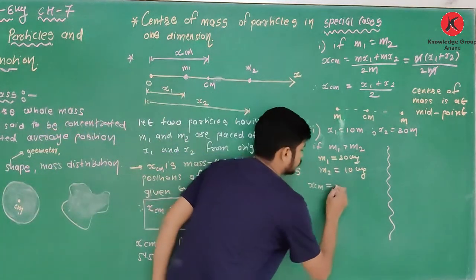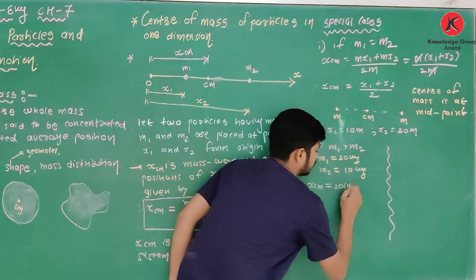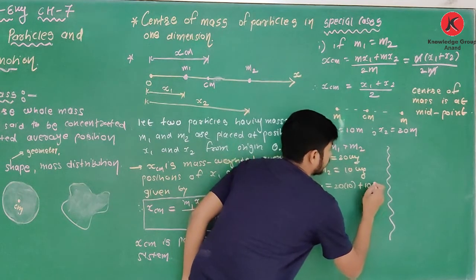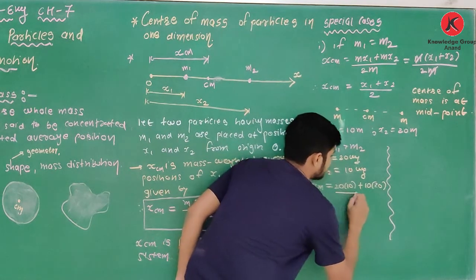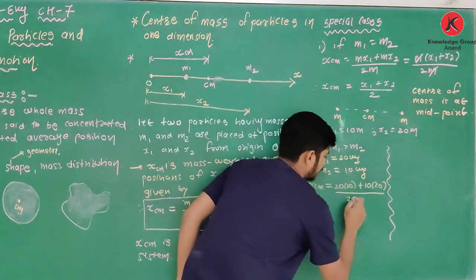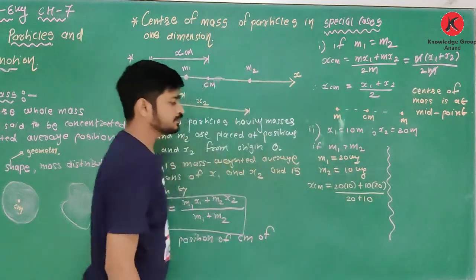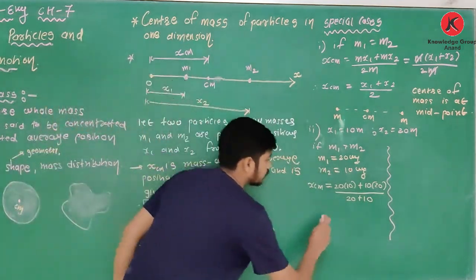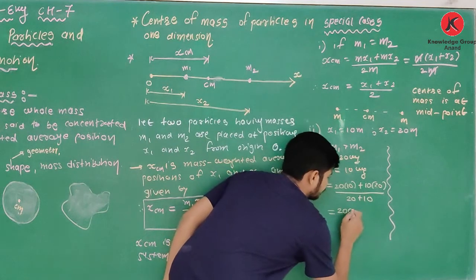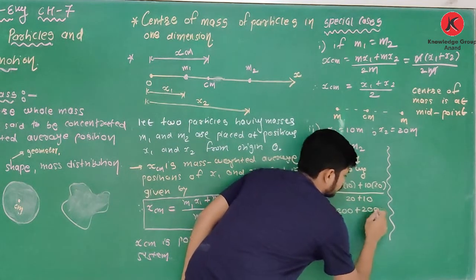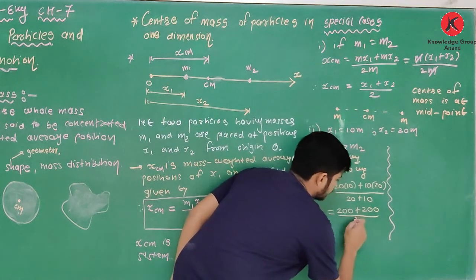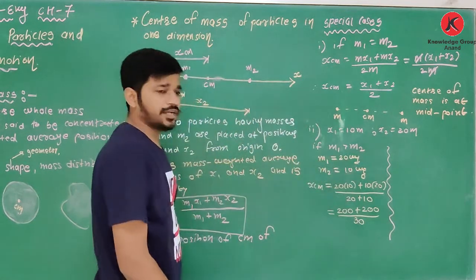What is m1? 20. What is x1? 10. Plus m2, 10. What is x2? 20. Divided by m1 plus m2, which is 20 plus 10.